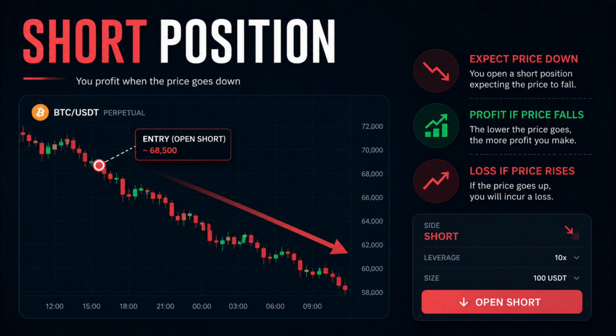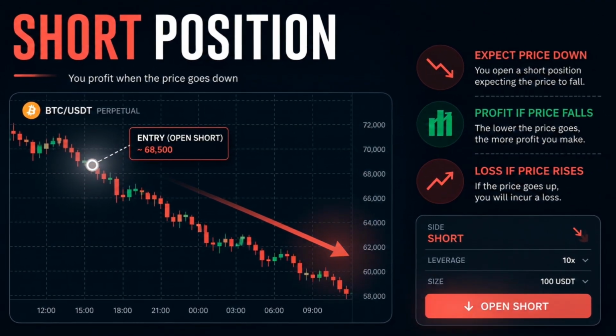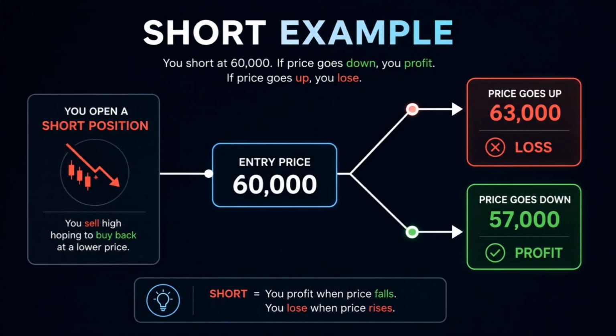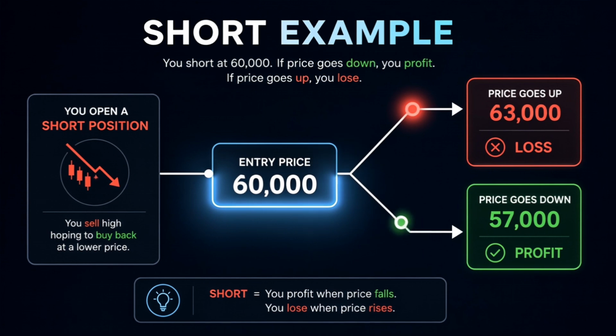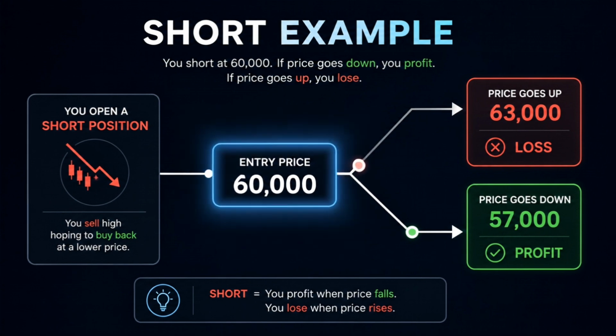Short is the opposite. If you expect the price to go down, you open a short position. A short position is designed to make profit when the price falls. For example, if Bitcoin is at $60,000 and you open a short position, you are saying, I think the price will go lower. If Bitcoin drops from 60,000 to 57,000, that short position can move into profit. But if Bitcoin rises from 60,000 to 63,000, the short position moves against you.